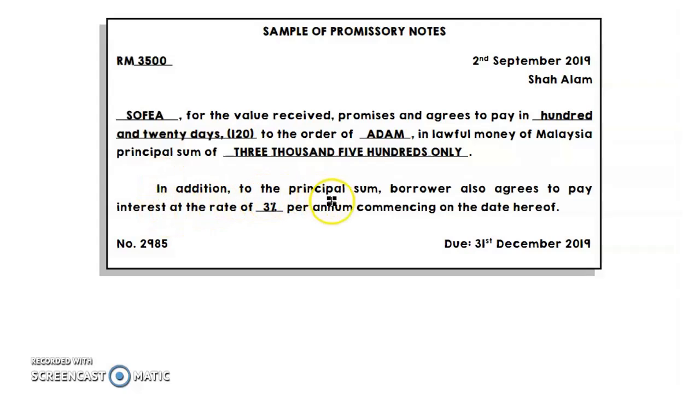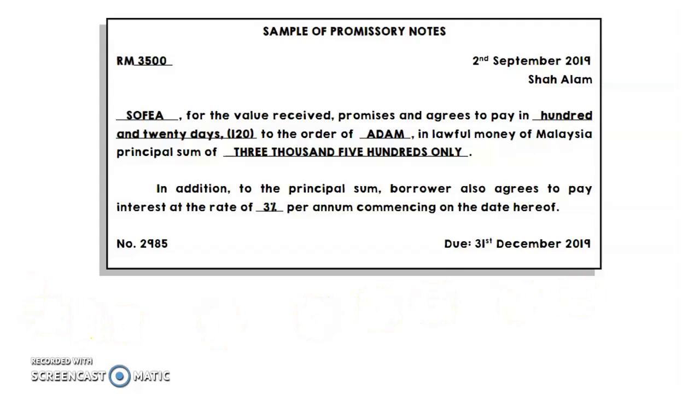In addition to the principal sum, principal here referring to this 3,500 ringgit, the borrower, in this case Sophia, need to pay to Adam. She also agrees to pay interest at the rate of 3% per annum commencing on the date hereof. So here we look at the due date of this note, which is 31st December 2019. In this promissory note, there are some features or characteristics that you need to know.